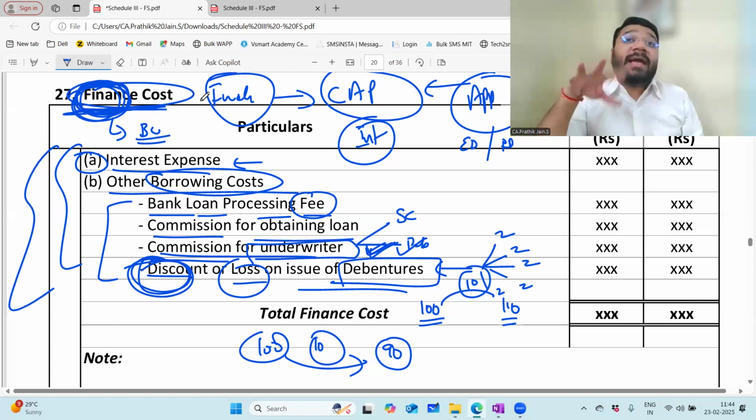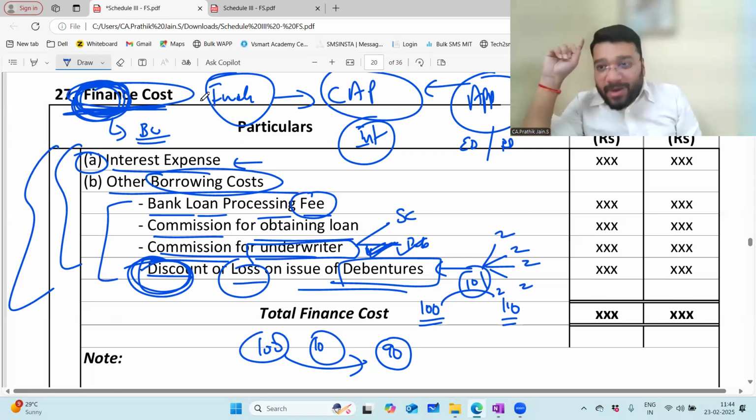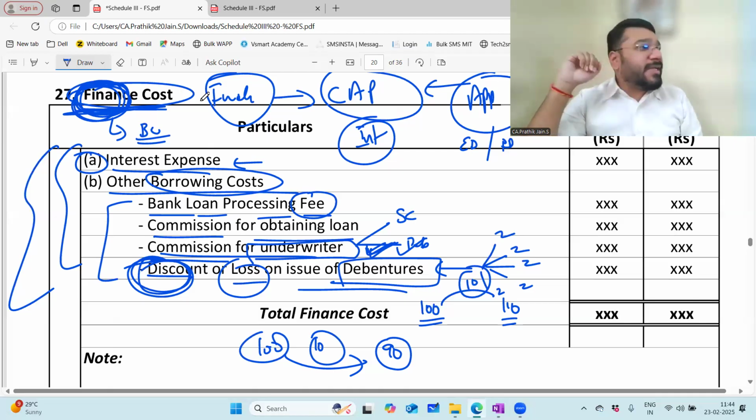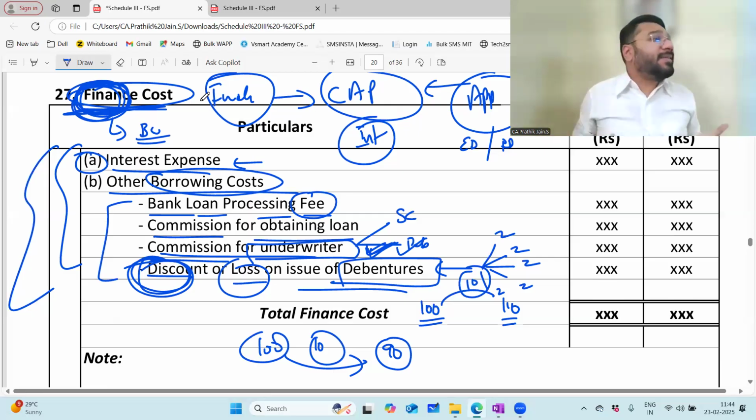In these 300 hours, do you think I can accommodate even CA Foundation topics? Here and there I can touch base. If you see the first class of the financial statement, I touched upon the basics. Can I sit and explain the basics in depth? The answer is no. That is why I always tell people, if your fundamentals are not strong, please don't be hesitant.